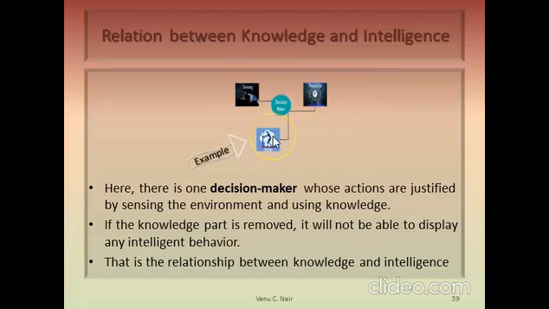The action is actually performed based on the intelligence, and for that intelligence we should have knowledge. With the help of knowledge we can perform actions. So knowledge is actually required for performing action, and this action is based on the intelligence by this decision maker. That is the relationship between knowledge and intelligence.